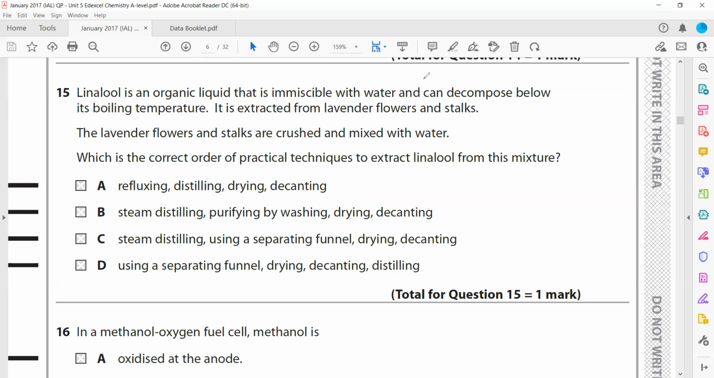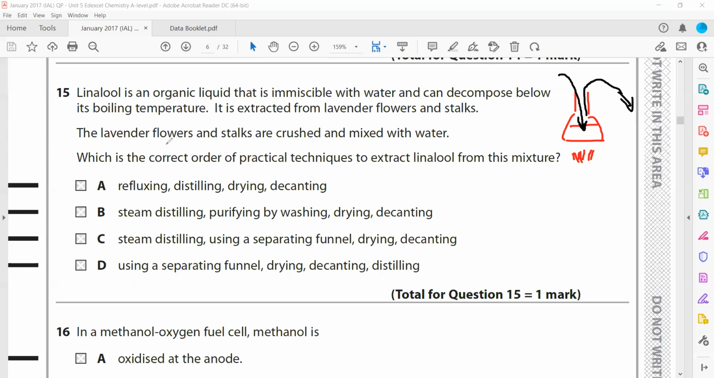When we want to separate them from the mixture, instead of heating the mixture, because otherwise when we heat the mixture this compound might decompose, we use steam distillation. Steam is produced, that steam vaporizes the sample, which rises and condenses out.